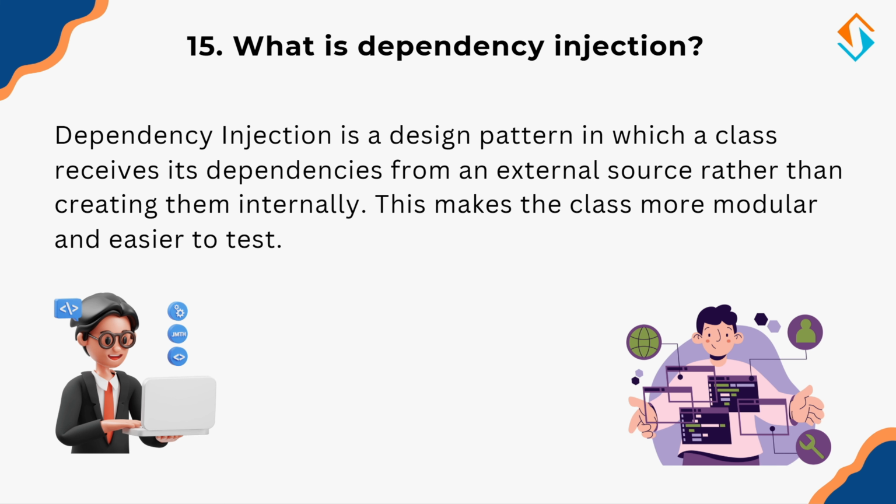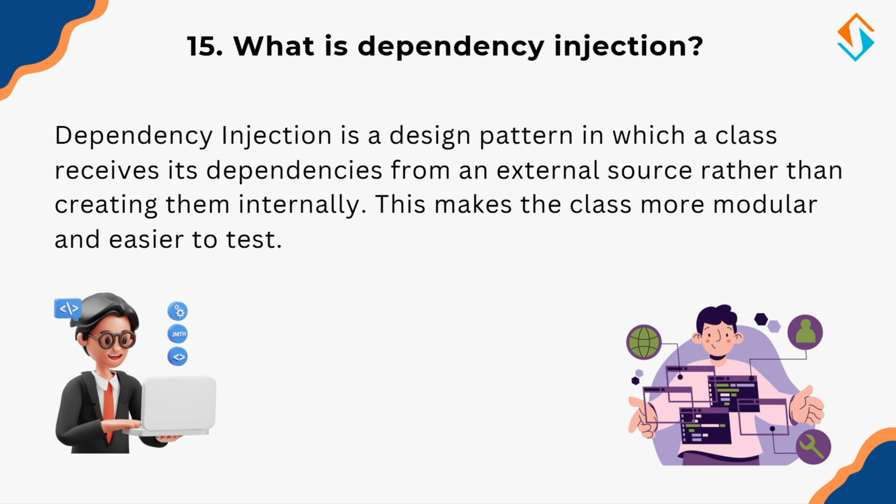Dependency injection (DI) is a design pattern where a class gets its dependencies from an external source instead of creating them internally. Why is this useful? It makes the code modular, easier to test and maintainable. Think of it like this. Instead of a chef growing their own vegetables, they receive fresh produce from a supplier. This makes their job more efficient.